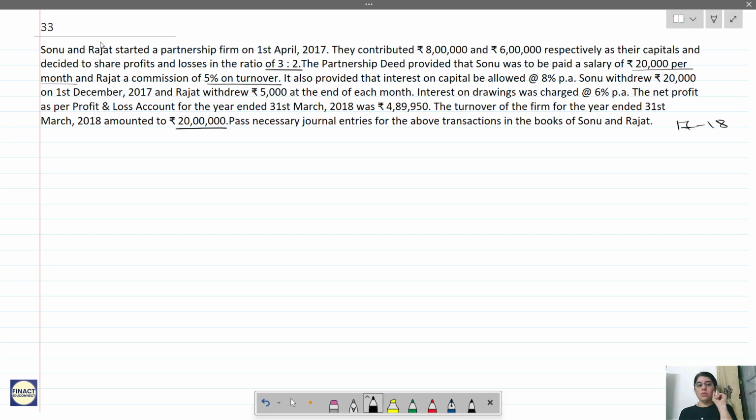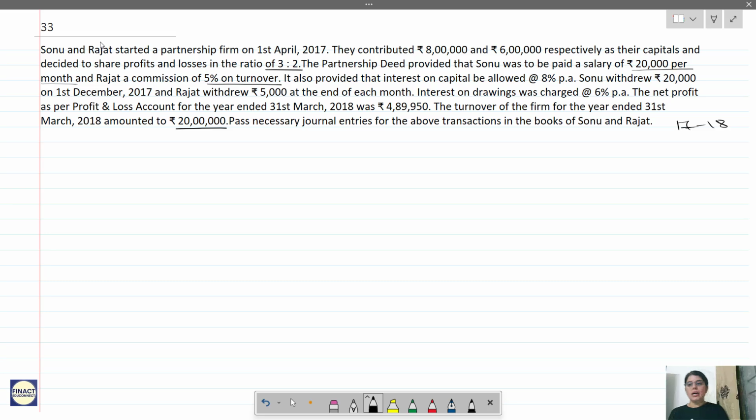In the first question, whatever we solved, they had specifically asked for some journal entries. They had given the transaction and asked you to pass the journal entries. When they say pass necessary journal entries, you have to pass all the journal entries. That is, for whatever transactions are given, we will pass the journal entry. That is salary, then partner's commission, interest on capital, interest on drawings, and then transfer entries also.